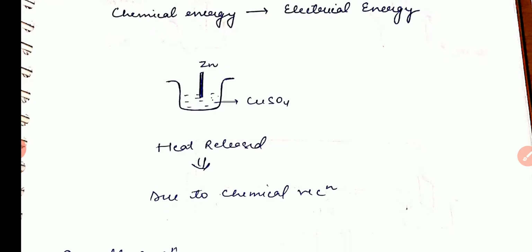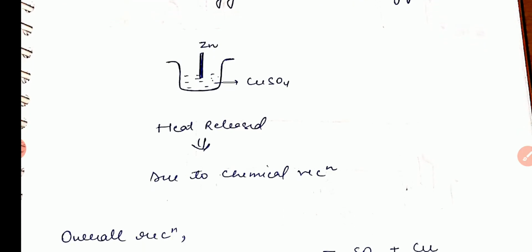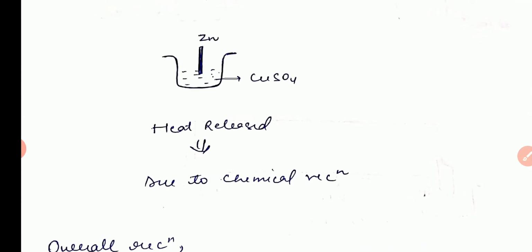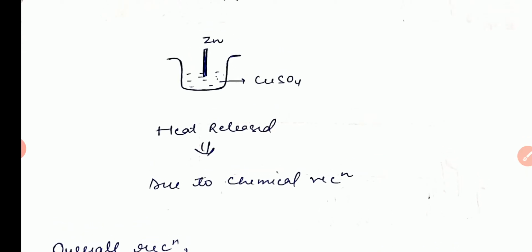So for our convenience, we have taken an example. Consider a zinc wire dipping into a copper sulfate solution. What we observe here, when we dip this zinc wire into the copper sulfate solution, is a generation of heat, an evolution of heat, and this evolution of heat is just because of the chemical reaction. So this heat is responsible for the transformation of chemical energy into electrical energy, which is the work of the galvanic cell.